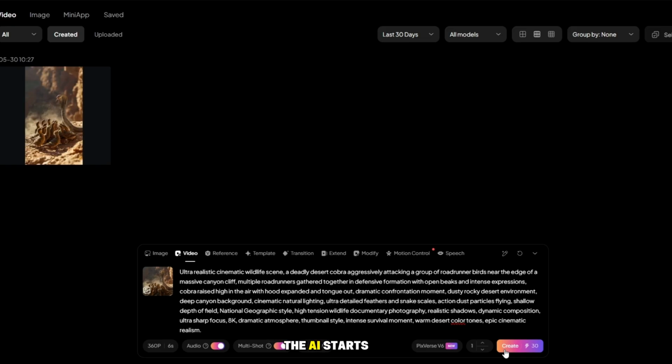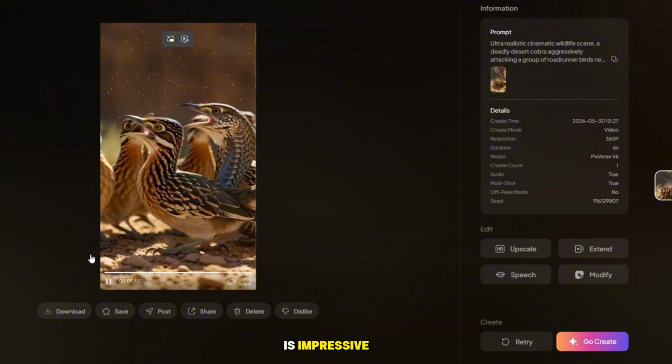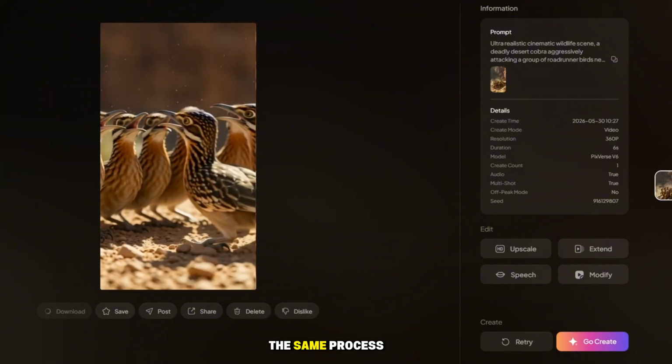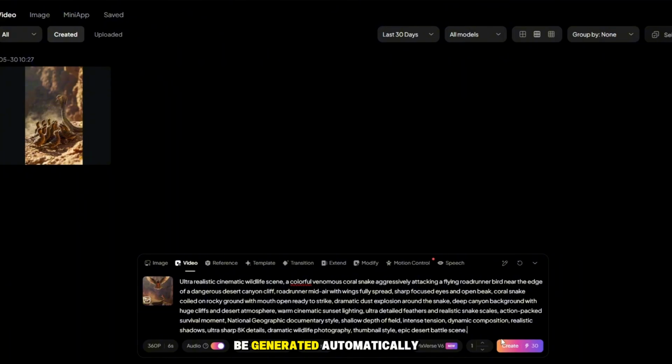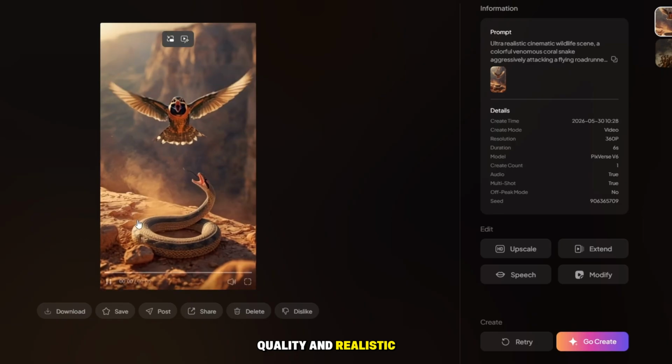As you can see, the AI starts creating the video within seconds. The final result is impressive, with smooth motion and high-quality visuals. I can repeat the same process with another image. Simply upload the image, paste the prompt, and click Create. The video will be generated automatically. Using this method, you can quickly create multiple AI videos with excellent quality and realistic results.